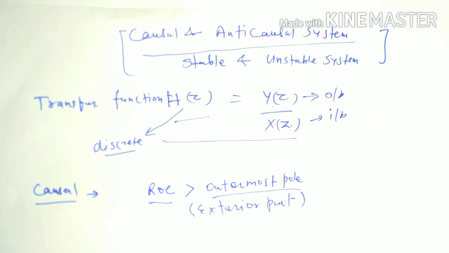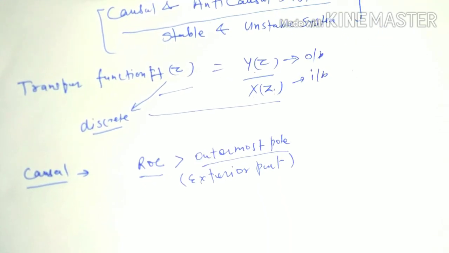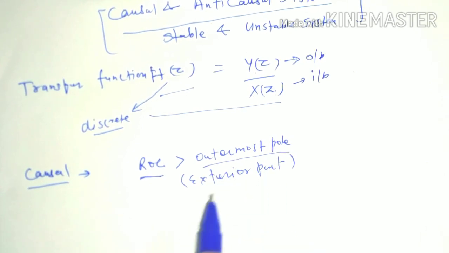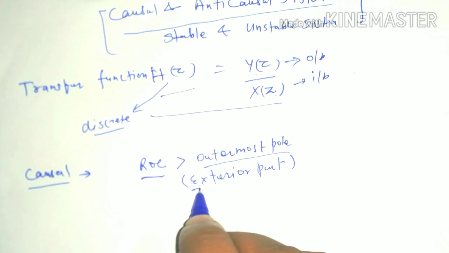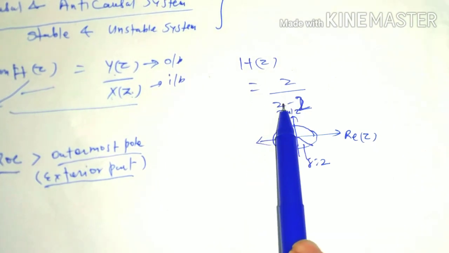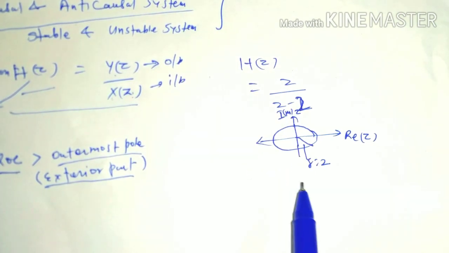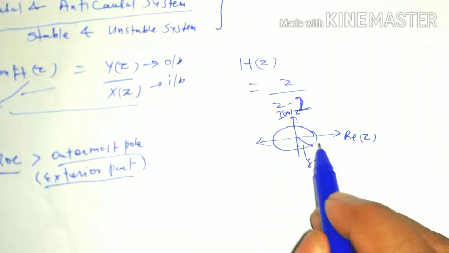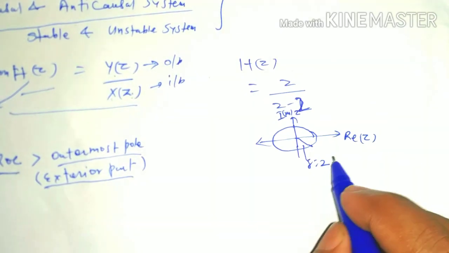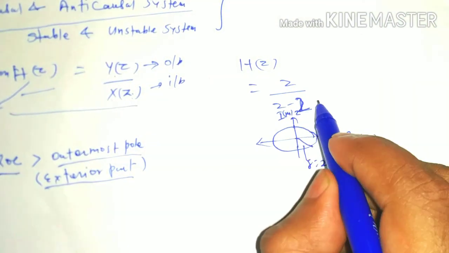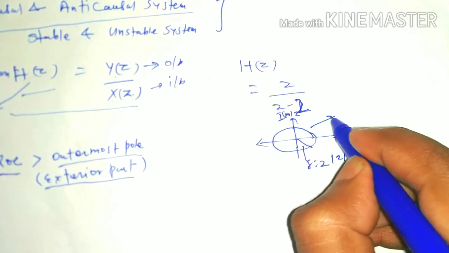So, how can we say that a system is causal? A system is causal when the ROC of that H(z) is greater than the outermost pole, that is, the exterior part of that pole. Let H(z) be z by z minus 2, and if we draw this in the complex plane, here the radius r is equal to 2, that is, modulus of z equal to 2, and let its ROC be the exterior part.